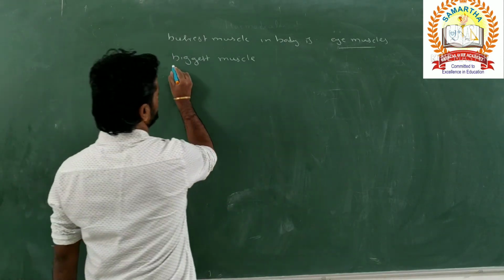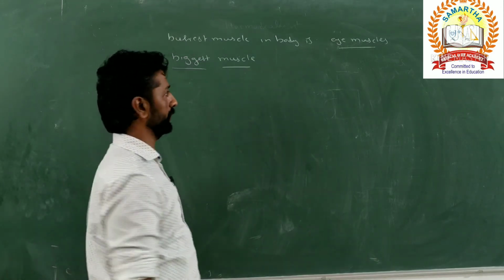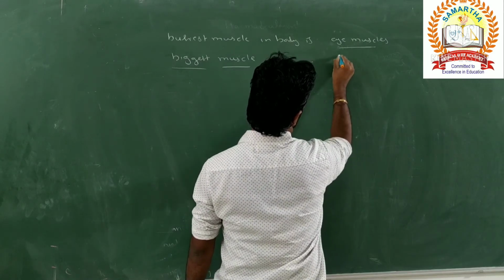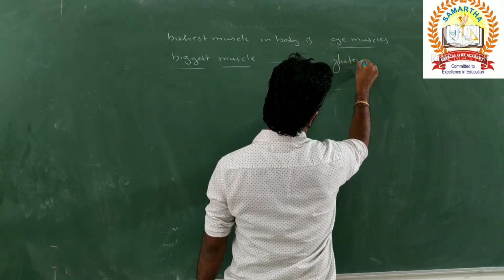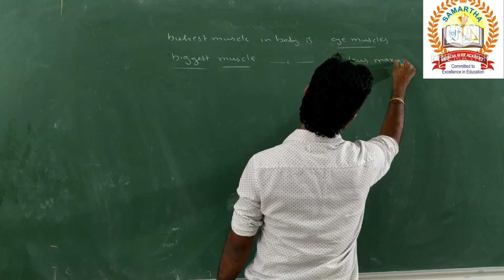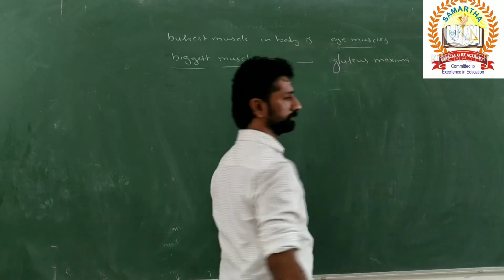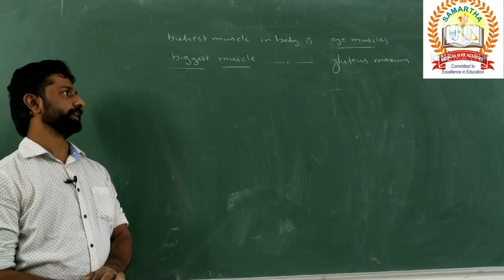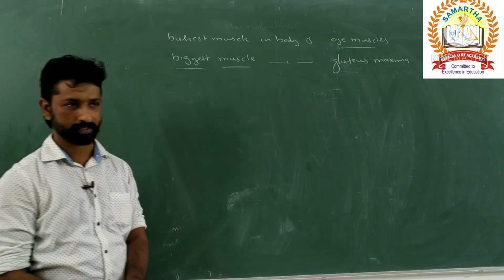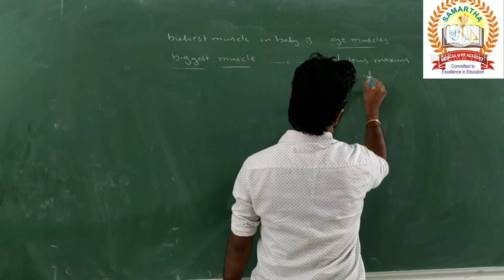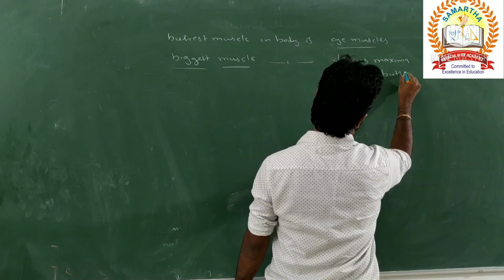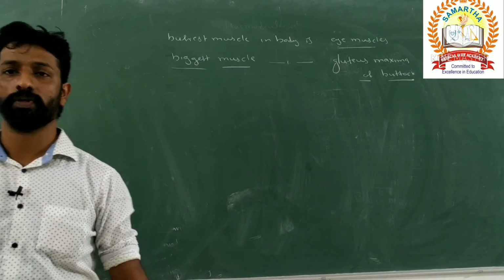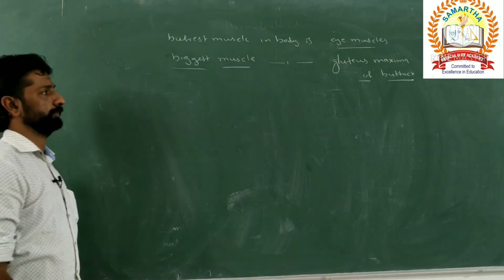Next is the biggest muscle present in our body. Any idea? Yes, gluteus maximus, which is present in the buttock or the hip region. Buttock or hip, that is the biggest muscle present in our body.